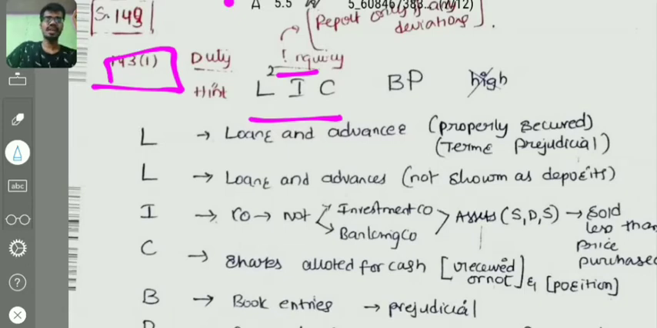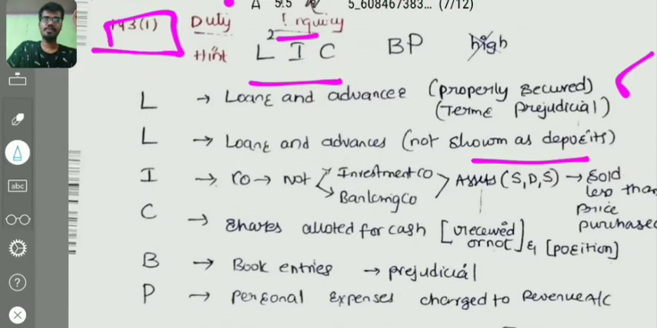Right? What is L? Loans and advances properly secured or not? The auditor has to check whether the loans and advances have been properly secured or not, and the terms of the loans and conditions granted are not prejudicial to the company. That thing the auditor has to check. If it's a negative, then only the auditor has to report his deviations. And the next L is loans and advances not shown as deposits. The auditor has to check whether the loans and advances are shown as deposits or not. It should not be shown as deposits.